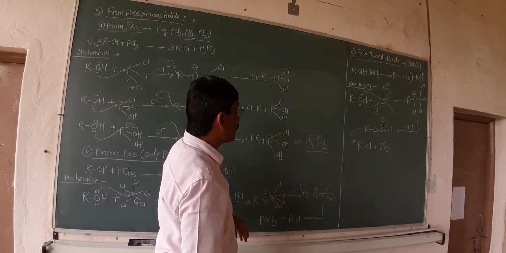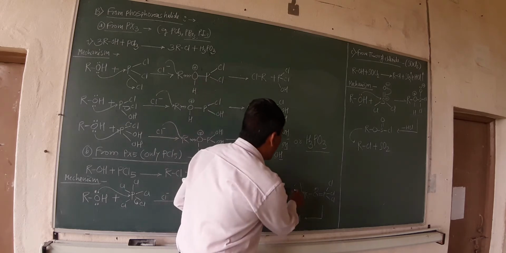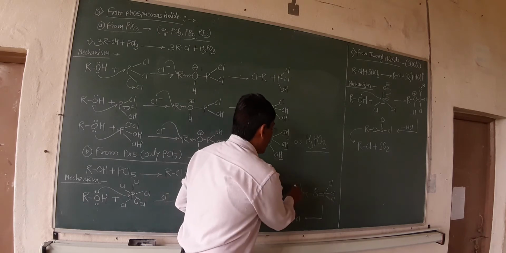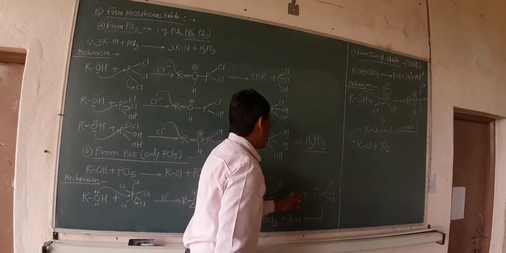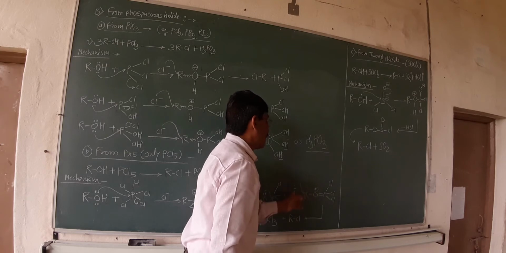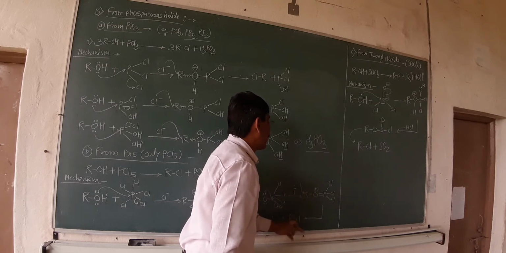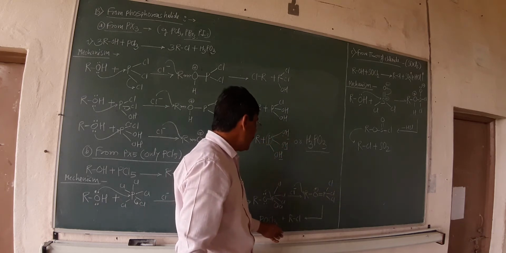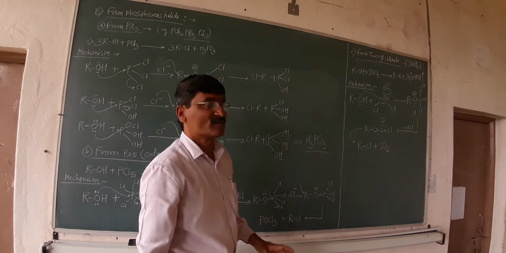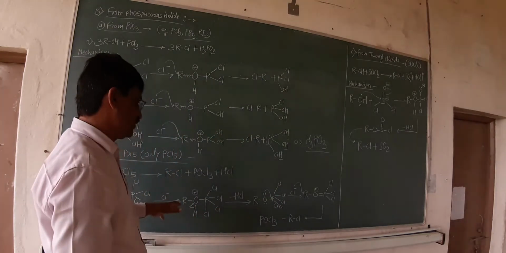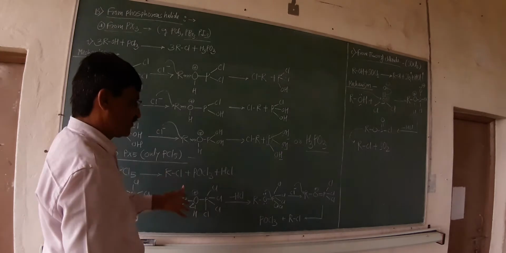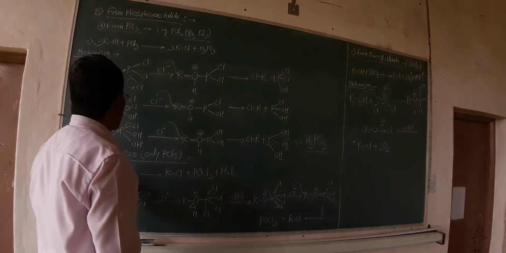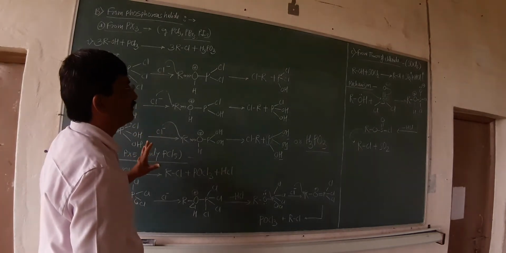In order to form the resultant structure, what happens? The Cl minus already present in the reacting mixture, which is nearby, what happens? It will attack that particular alkyl group in order to form the alkyl halide. The remaining structure is nothing but POCl3, the phosphorus oxychloride, along with the formation of the alkyl halide. That is nothing but the action of the PCl5 on alcohol, as well as the PCl3 on the alcohol.